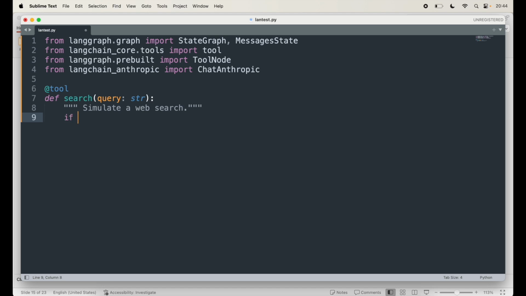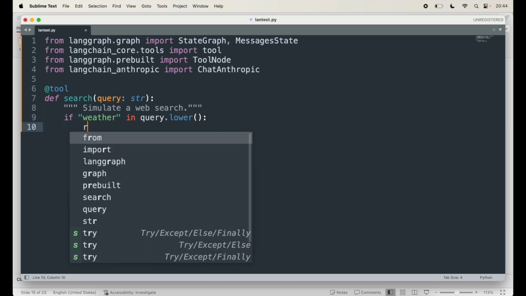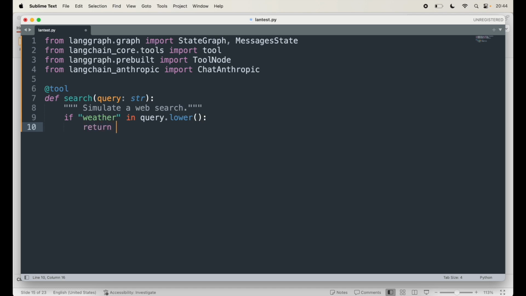Next I am going to say if, for example, weather in query.lower(), then return it is sunny, else return no data available.